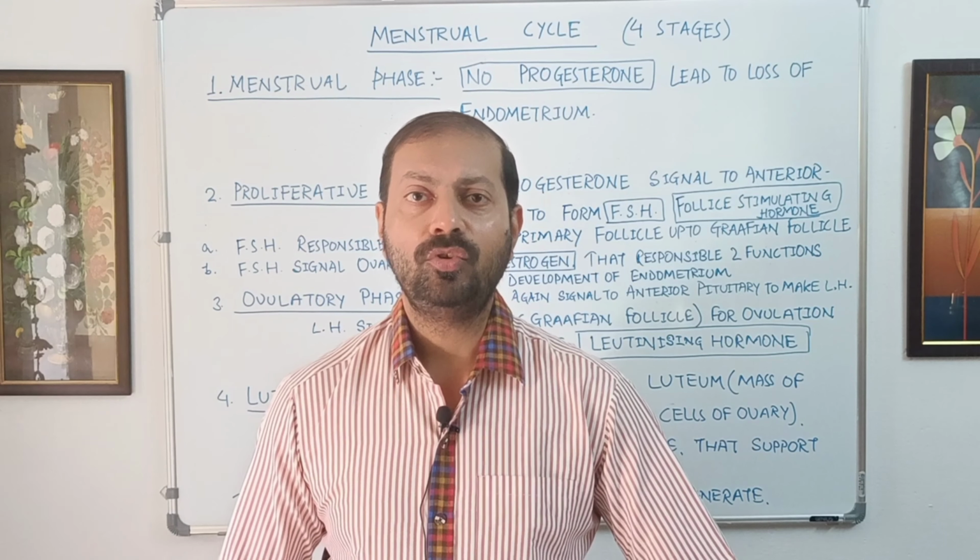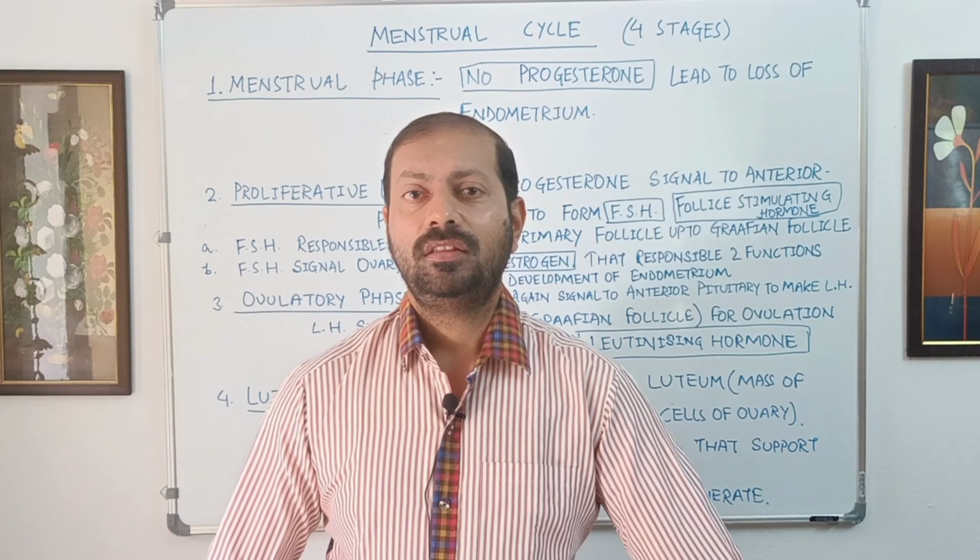The second hormone, the follicle stimulating hormone, is responsible to make a new follicle, as well as estrogen. The third hormone, estrogen. Estrogen proliferates the lost layer of endometrium, as well as gives signal to the anterior lobe of pituitary to make the hormone called luteinizing hormone.